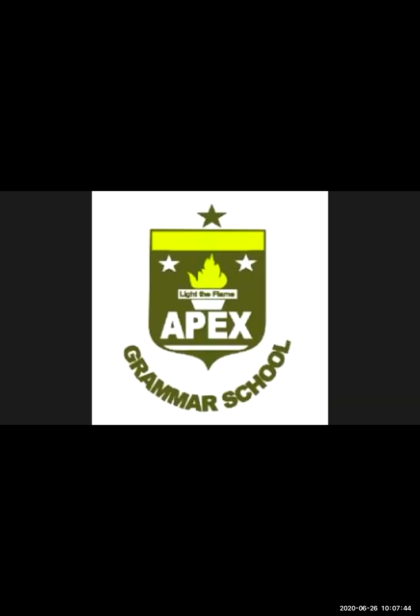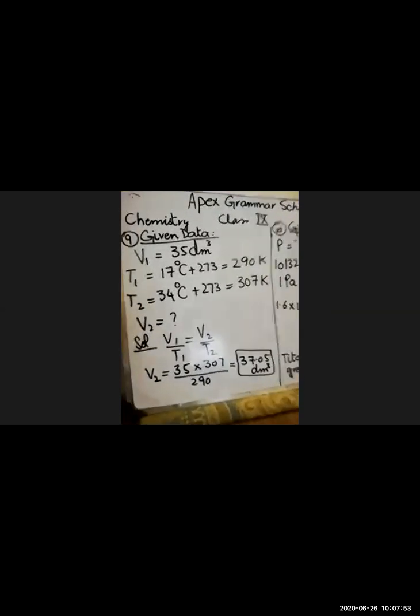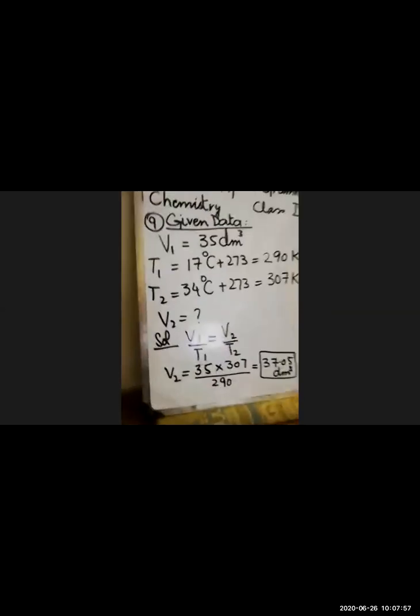Is it clear to you? Last time we were doing numericals. Wait for a minute. Okay, so here is the numerical. You can see, the last one we were doing was unit number 5, numerical number 9, the second last one.